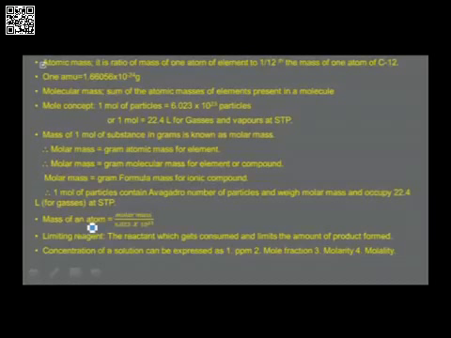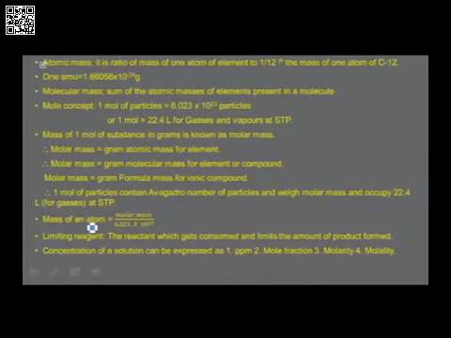Molar mass is mass of 1 mole of a substance in grams, and molar mass is connected to gram atomic mass, gram molecular mass, gram formula mass. How? Molar mass is equal to gram atomic mass for an element, molar mass is equal to gram molecular mass for an element or a compound, molar mass is equal to gram formula mass for ionic compound. Therefore, we can conclude that 1 mole of particles contain Avogadro number of particles and weigh molar mass and occupy 22.4 liters if it is a gas or vapor at STP.